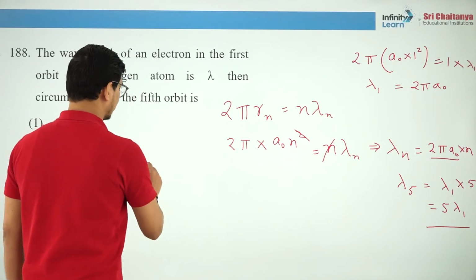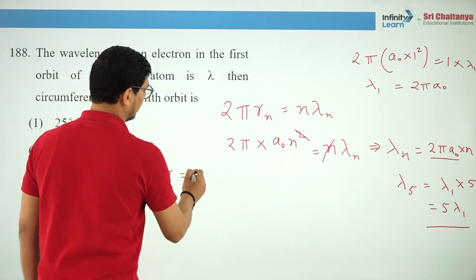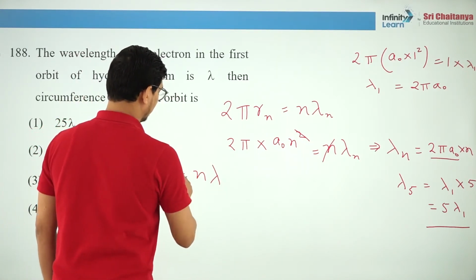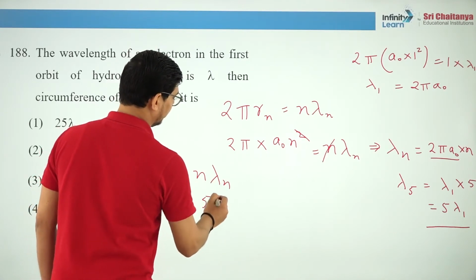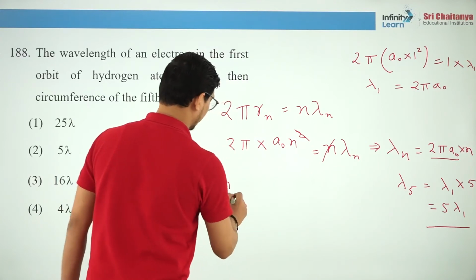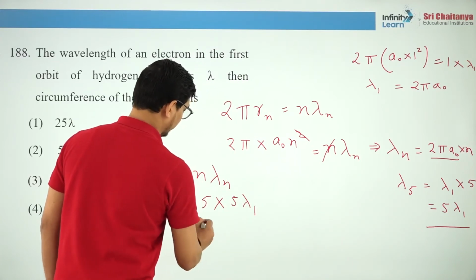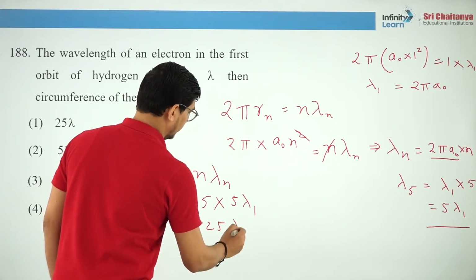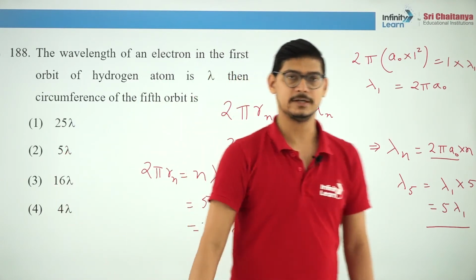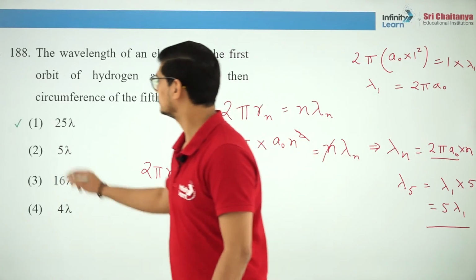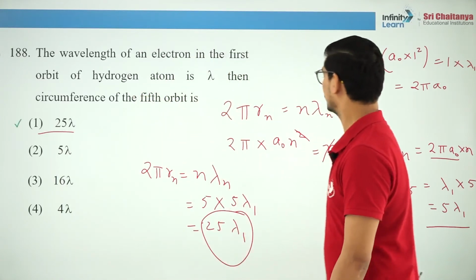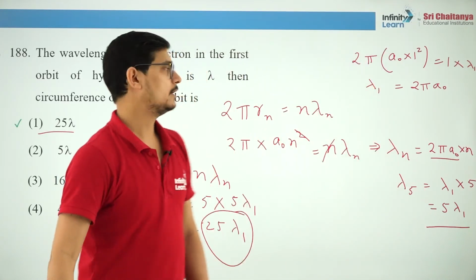Now again, the circumference of the fifth orbit will be n lambda. The value of n will be 5 and lambda 5 is 5 lambda 1. So it will be 25 lambda 1. So this will be our answer. Clear guys? Let us move ahead.